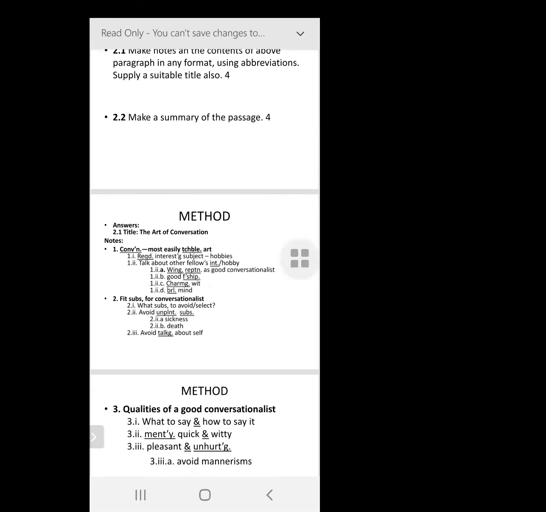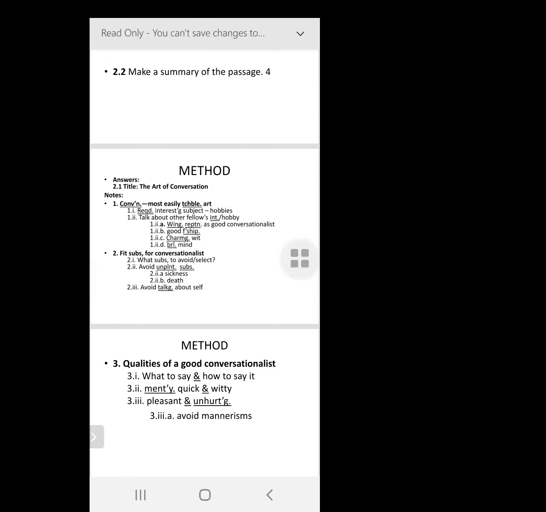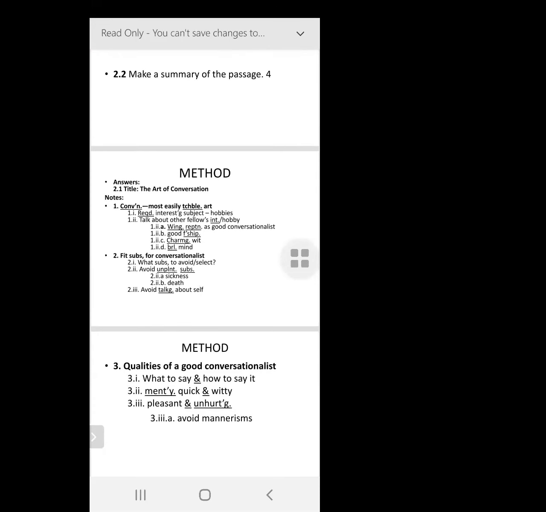Okay, so we come to the method. So the first thing is you write the question number. Writing the question number is of extreme importance because sometimes children forget to write that and they end up losing marks. So it's all about presentation and exactly writing specifically according to the question. So the first thing is your title.